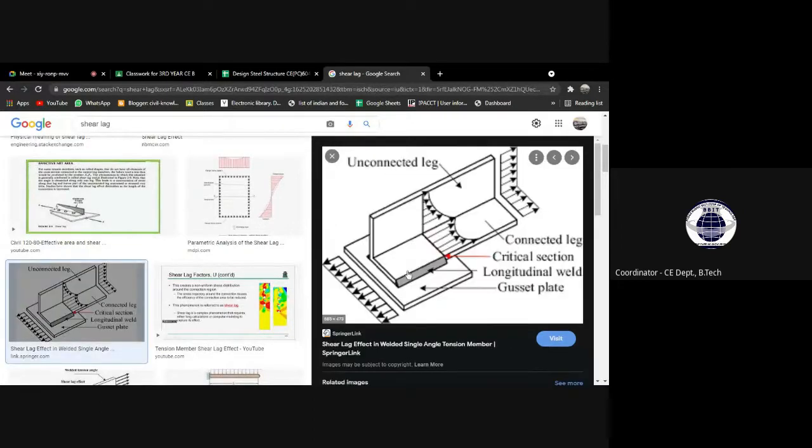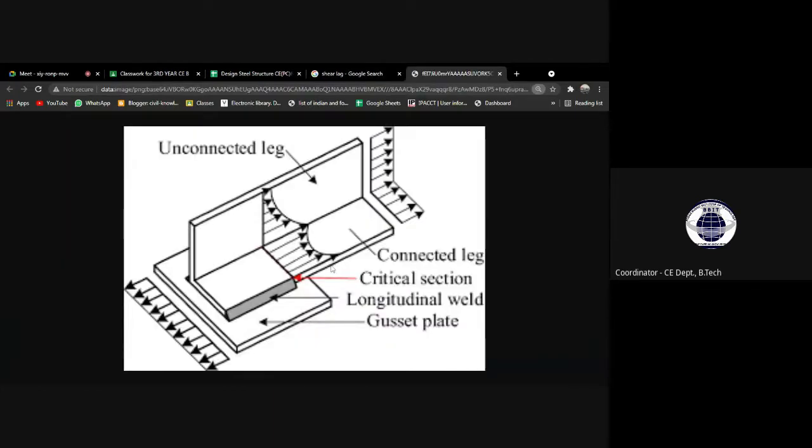This is another very good picture. See, this is an unconnected leg, this is a connected leg, and this is the critical section. This has been shown for a welding connection. See, the weld will be, just let me show you. Here a weld is provided in this way.